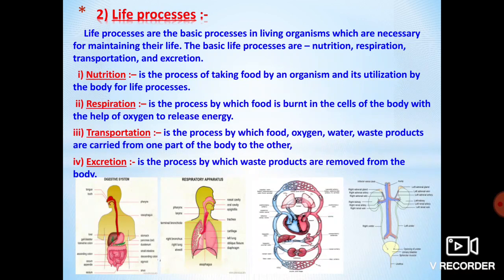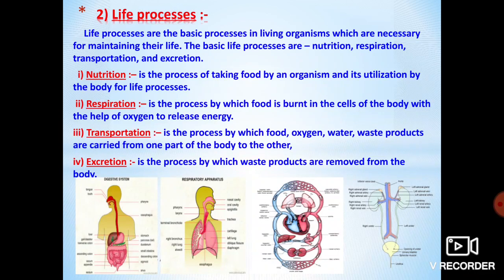Understand? The next very important life process activity is called excretion. Dear children, whatever food we consume, the entire digested food is absorbed in the small intestine, and the undigested food is eliminated, right?